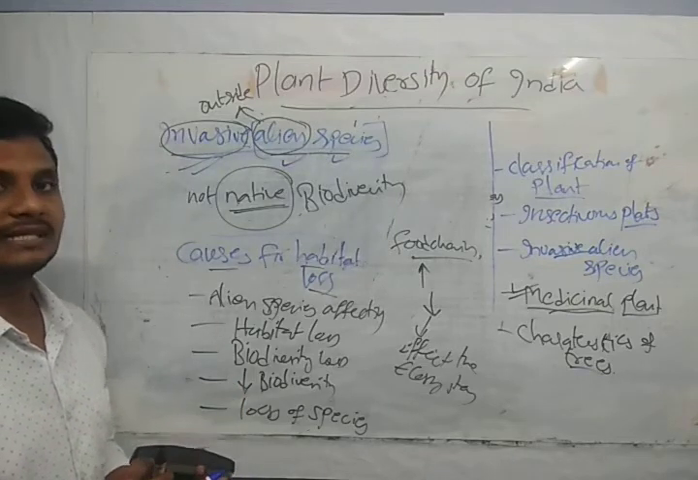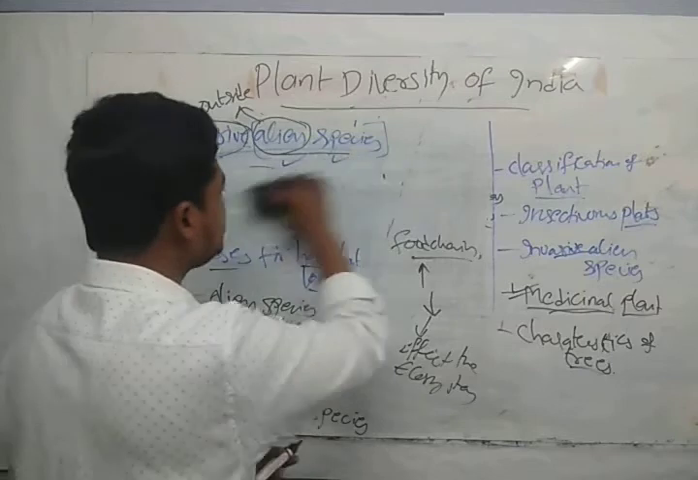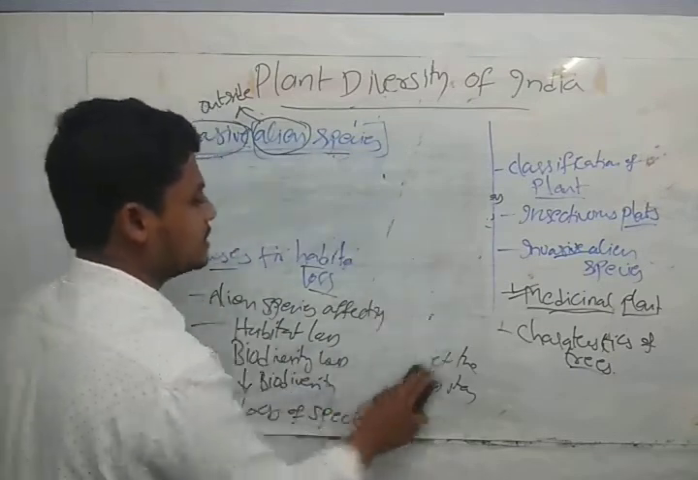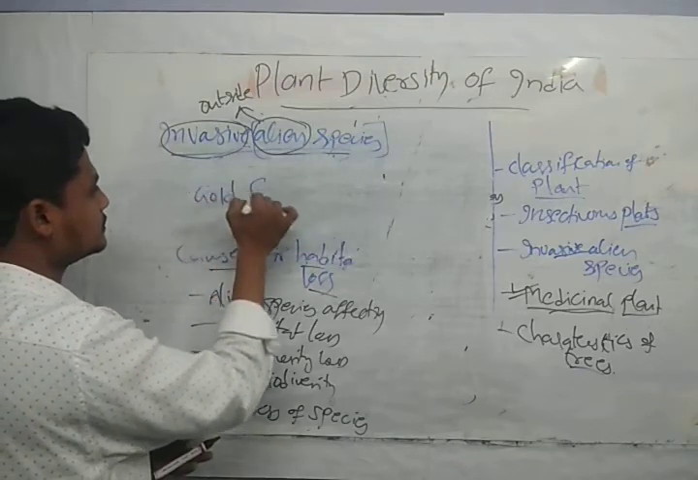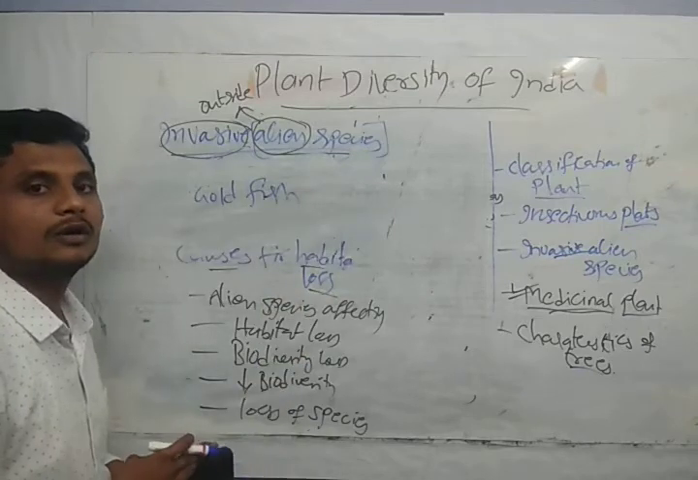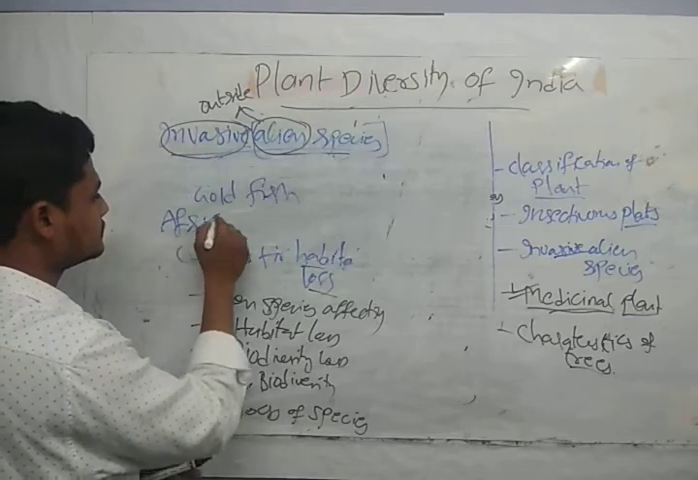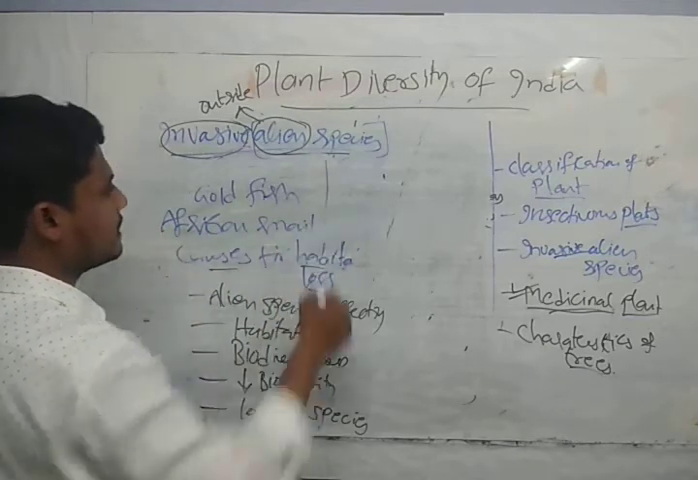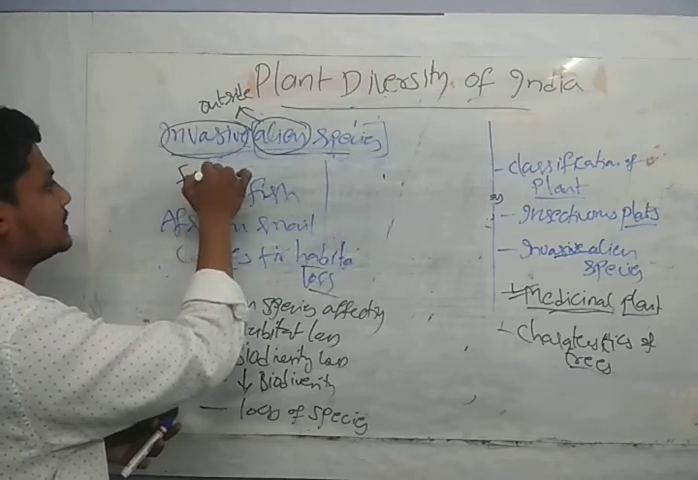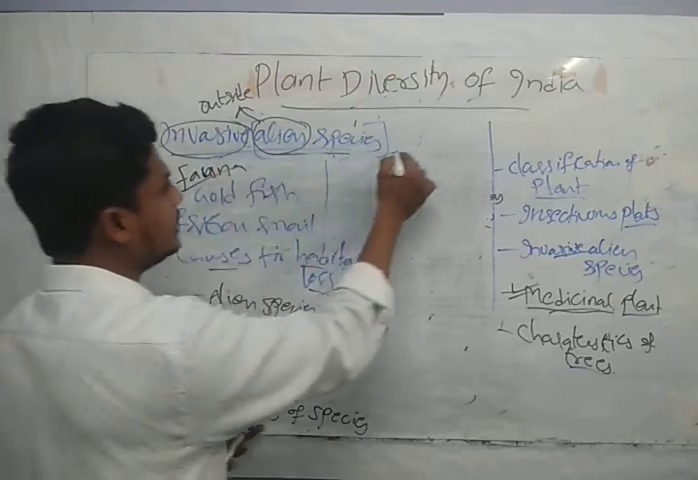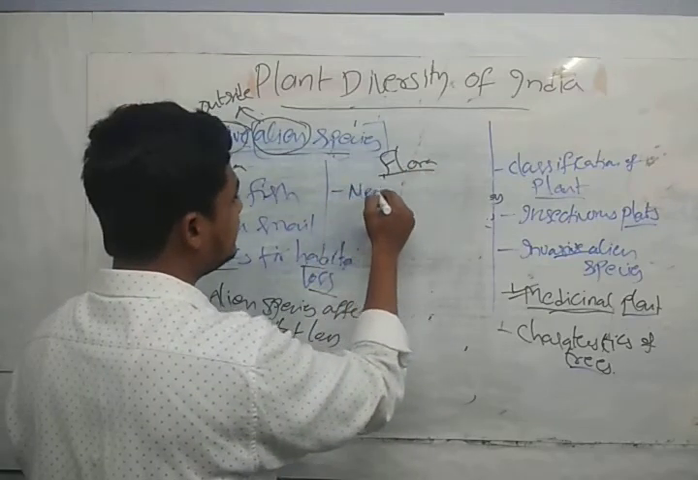Now let us see the examples of the invasive alien species. If you see examples, they are in both flora and fauna. So in the fauna we have the goldfish, and we have the African snail. We have many examples, guys, these are a few among them in the fauna. And in the flora we have needle bush.